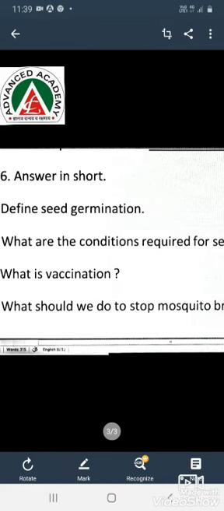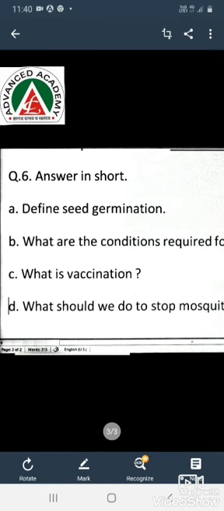The air, moisture and suitable temperature are the conditions required for germination of seed. Next question is, what is vaccination? Vaccination is a technique to develop the ability of the body to fight against diseases.